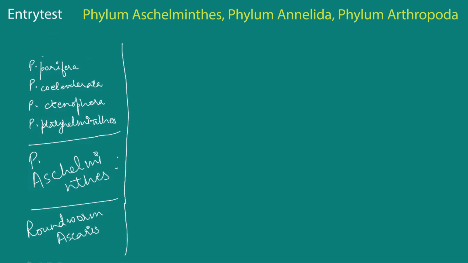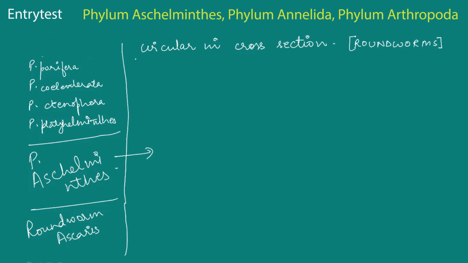The basic thing that you need to know about this phylum is that their body is usually circular in cross section. So let me write that down. That's why they are commonly known as roundworms. They can be free living as well. They can be aquatic, terrestrial, or parasitic. All of these varieties are available.